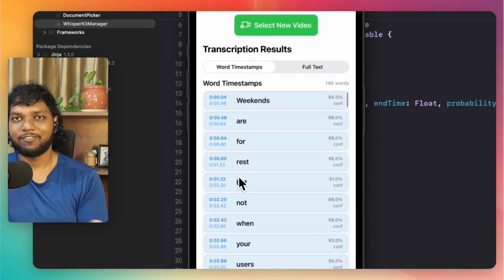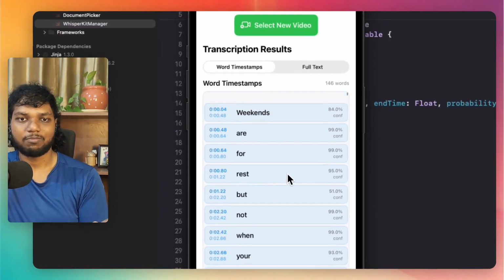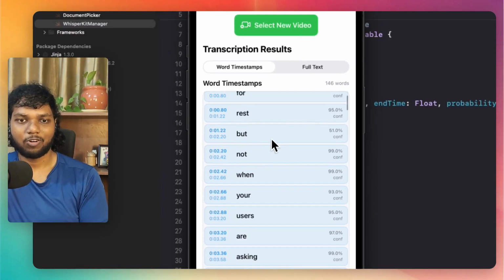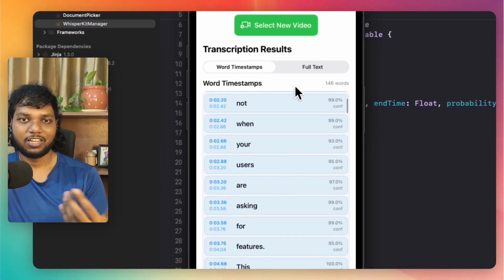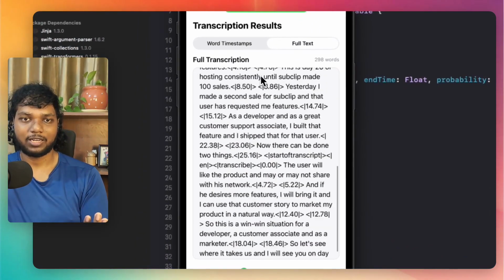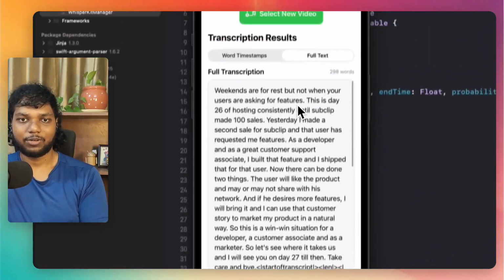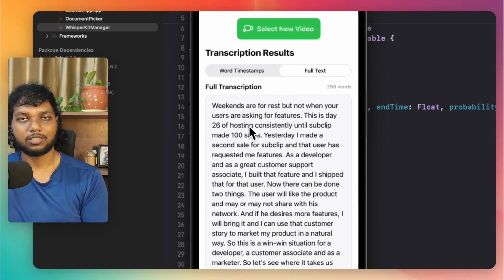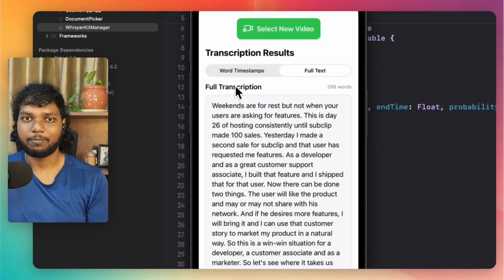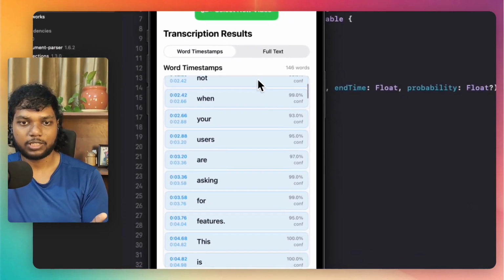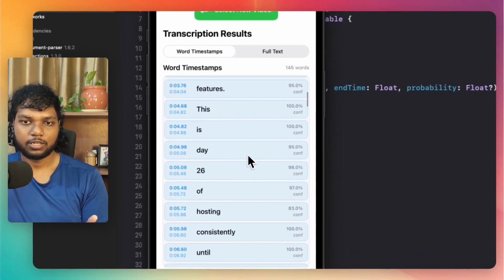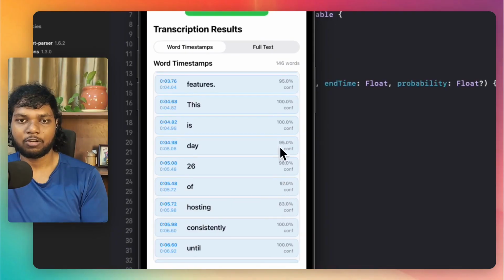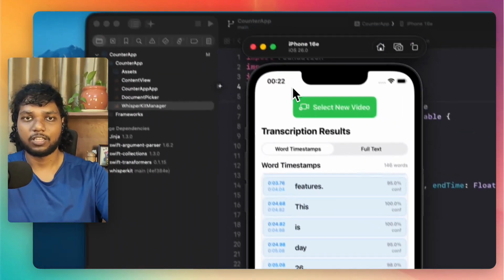So you can see I have this video, "Same weekends are for rest, but not when your users are asking for features," with full timestamps and all. And yeah, you can see day 26 of it is right now using a Whisper-based large model. But you know, AI doesn't have 100% accuracy. So if you go to the word hosting, it has a low confidence. You can see it has only 83% confidence. Otherwise, it had around 95, 97 or 100% confidence for other words.